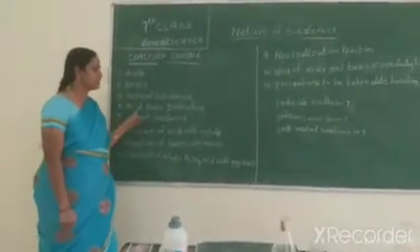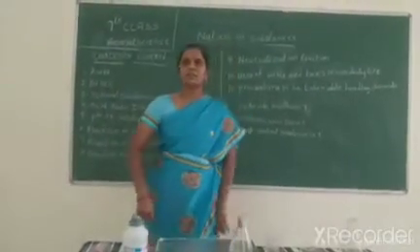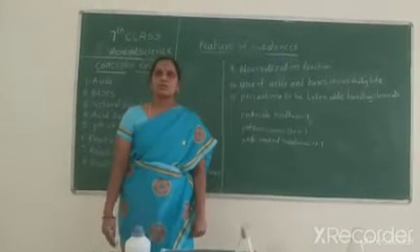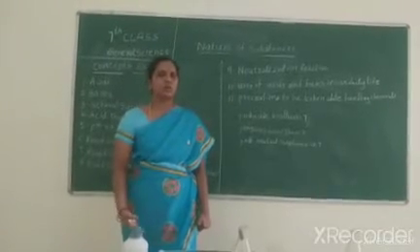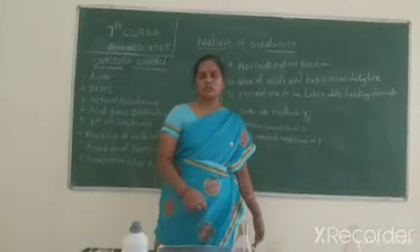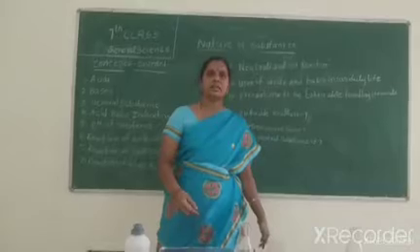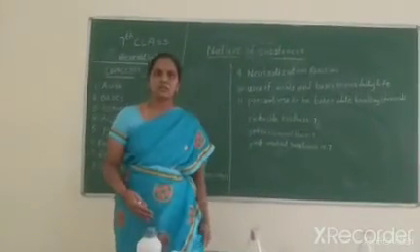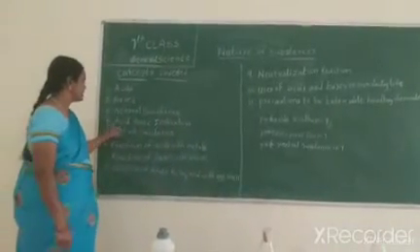Acid-base indicators: we could touch and test substances to say which is an acid and which is a base. But some substances, such as HCl and H2SO4, are very harmful and cannot be touched. So how can we decide which substance is a base and which is an acid? We can use indicators.